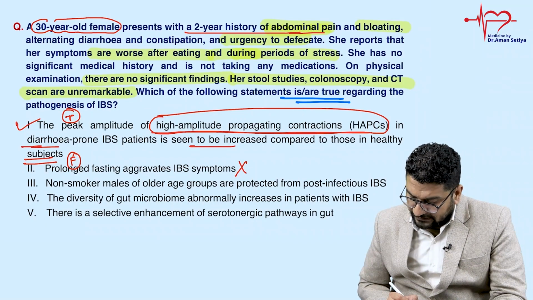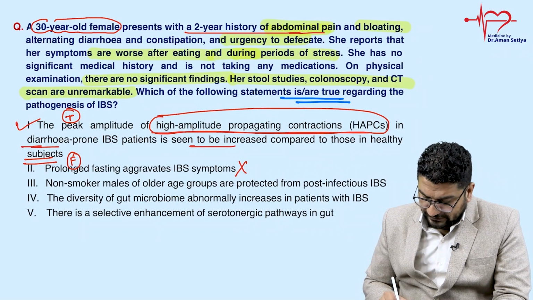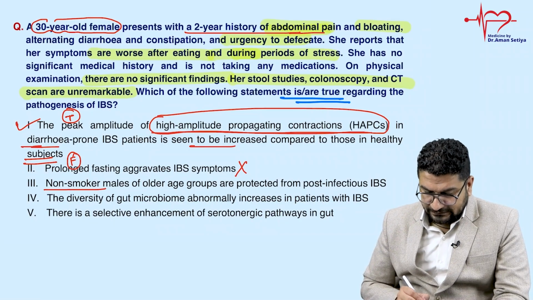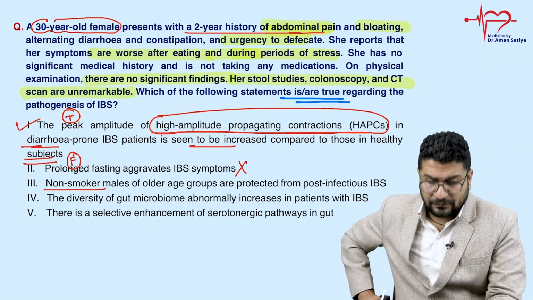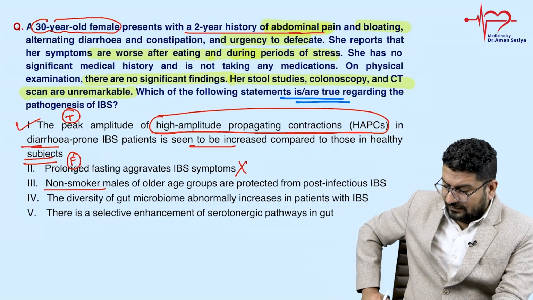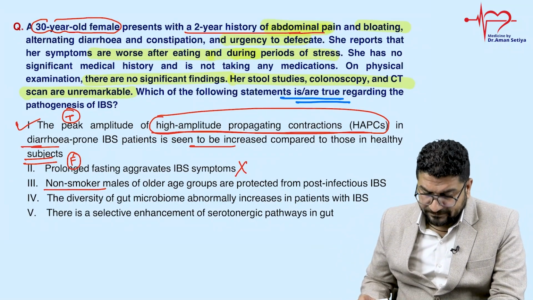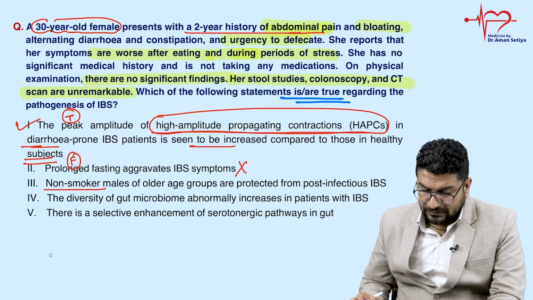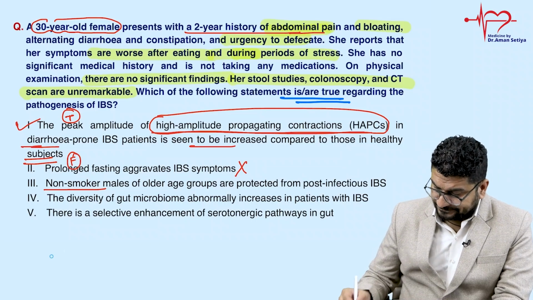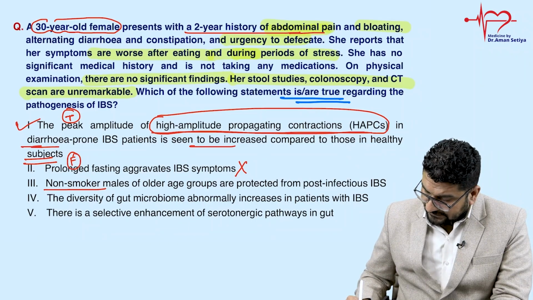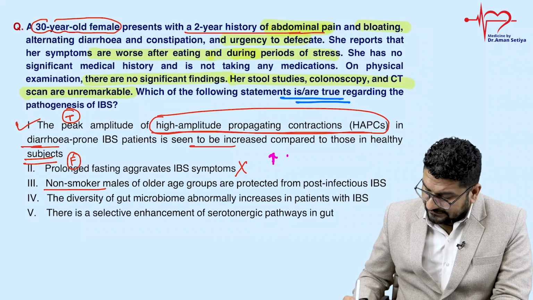Next: non-smoker males of older age group are protected from post-infectious IBS. Understand this. When I talk about smokers, remember, the increased risk of IBS is seen in smokers.